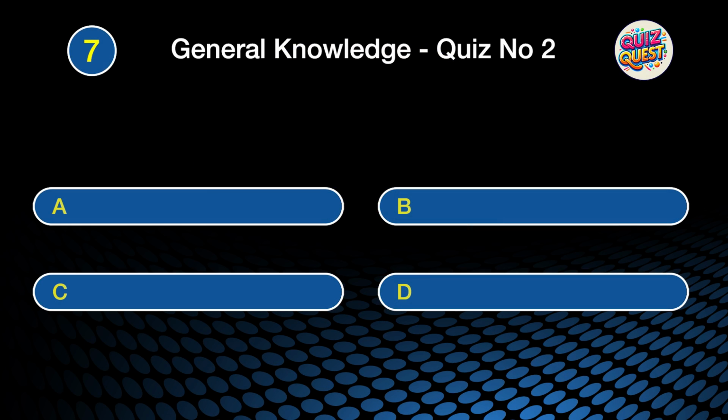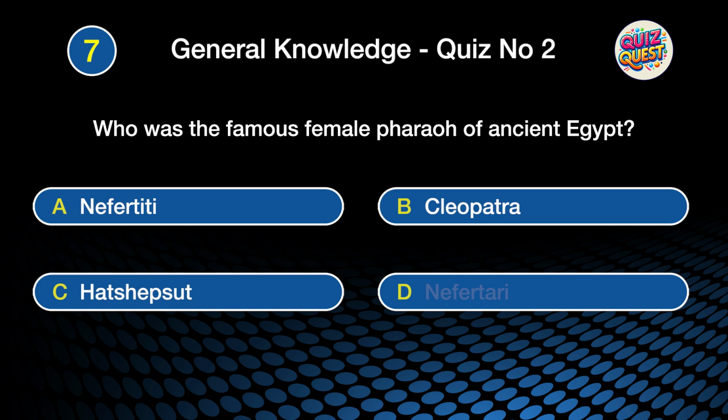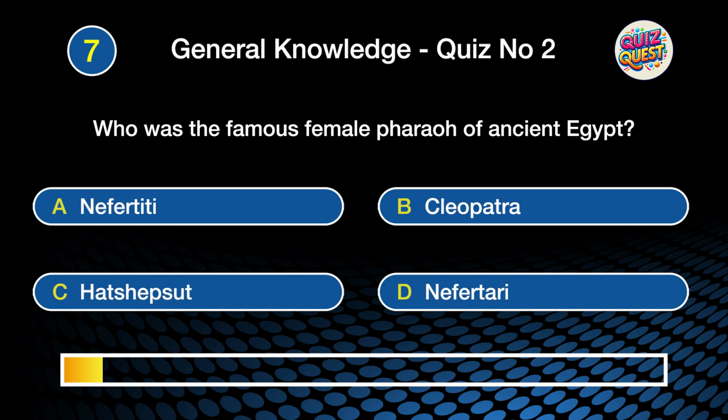Question 7. Who was the famous female pharaoh of ancient Egypt? Was it A. Nefertiti, B. Cleopatra, C. Hatshepsut, or D. Nefertari?